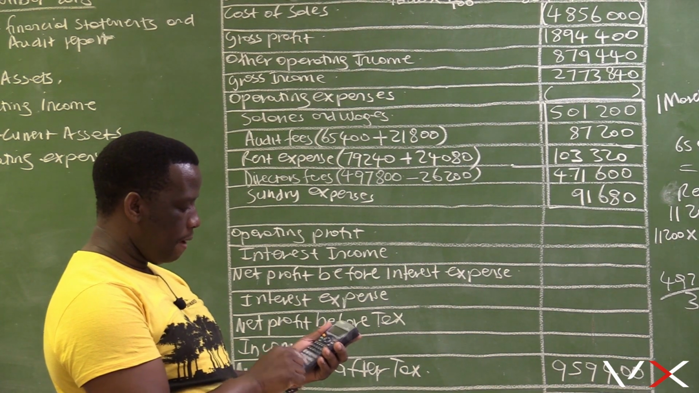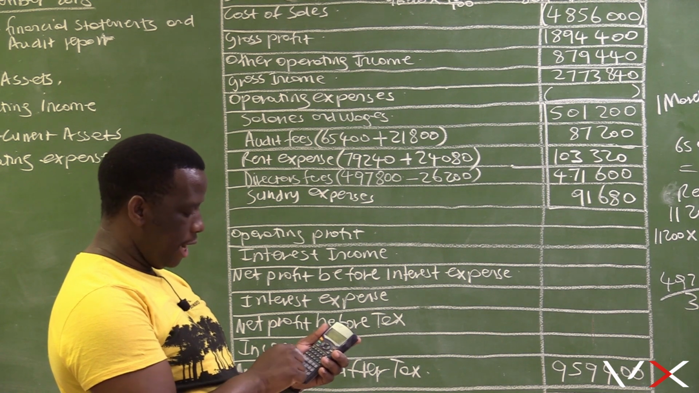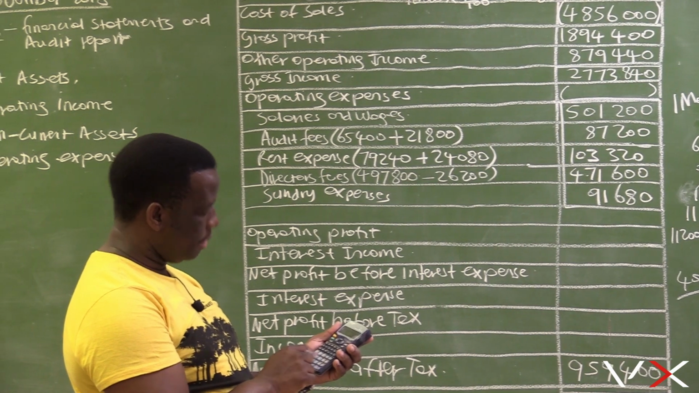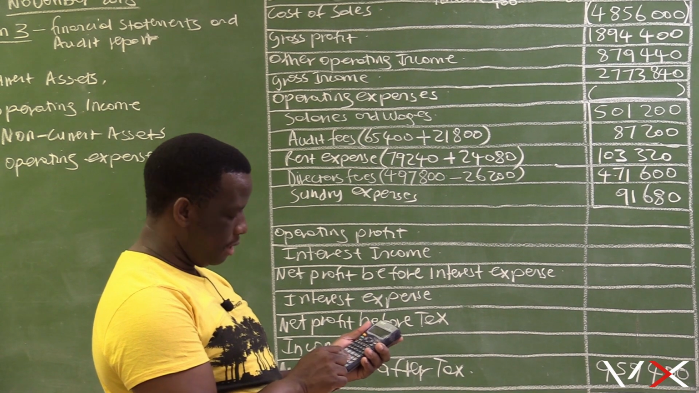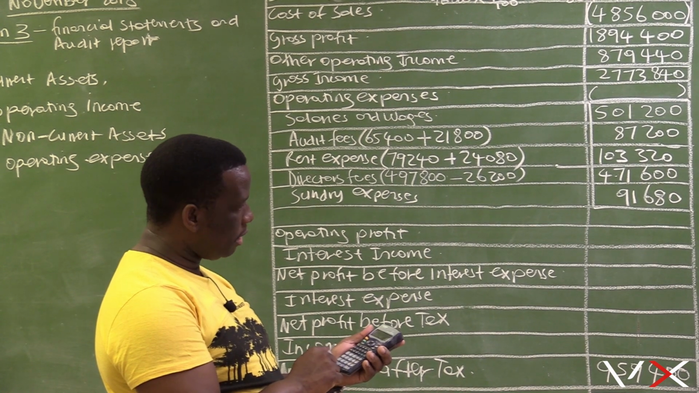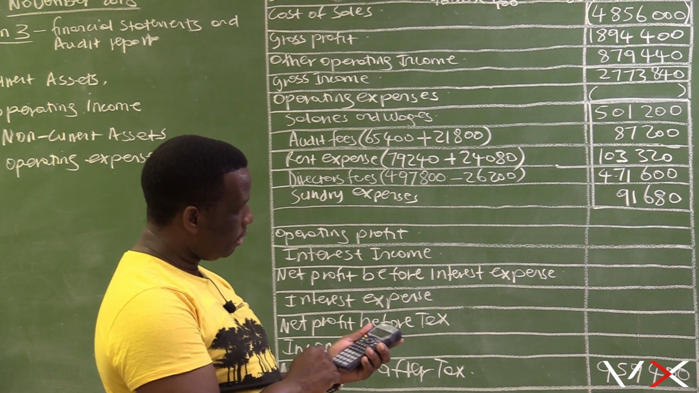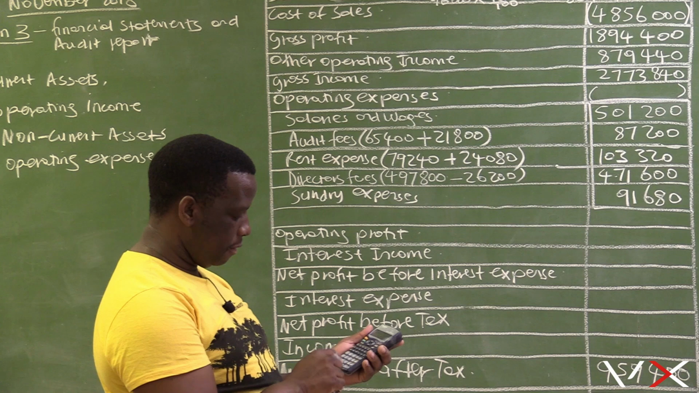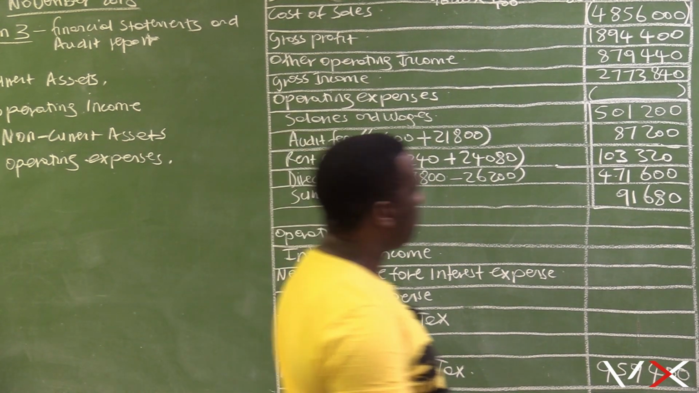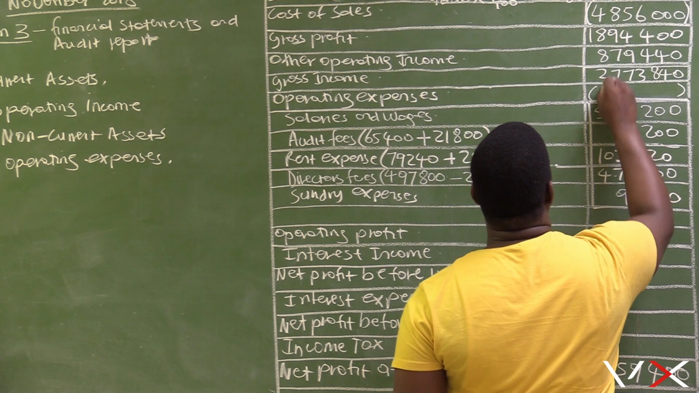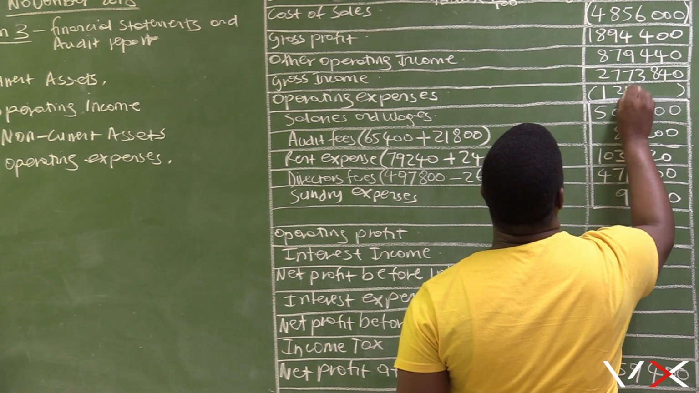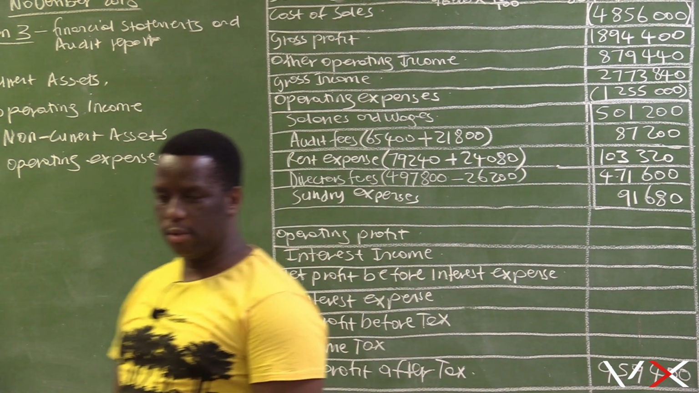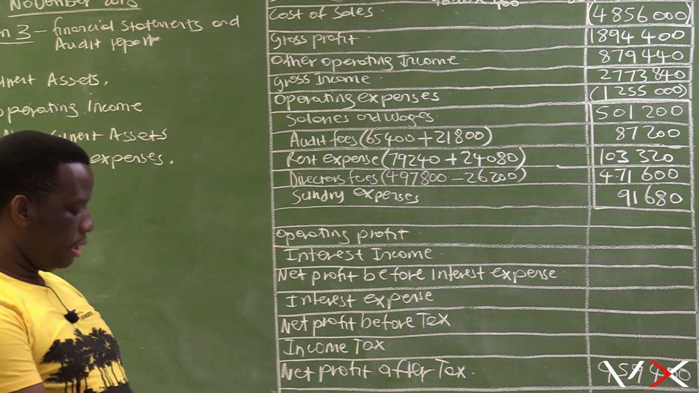Total for operating expenses, we have 501,200 plus 87,200 plus 103,320 plus 471,600 plus 91,680. That gives 1,255,000. Our total operating expenses is 1,255,000.